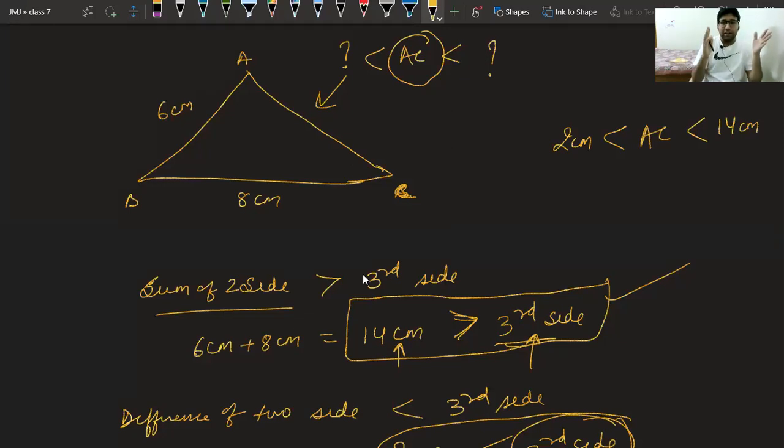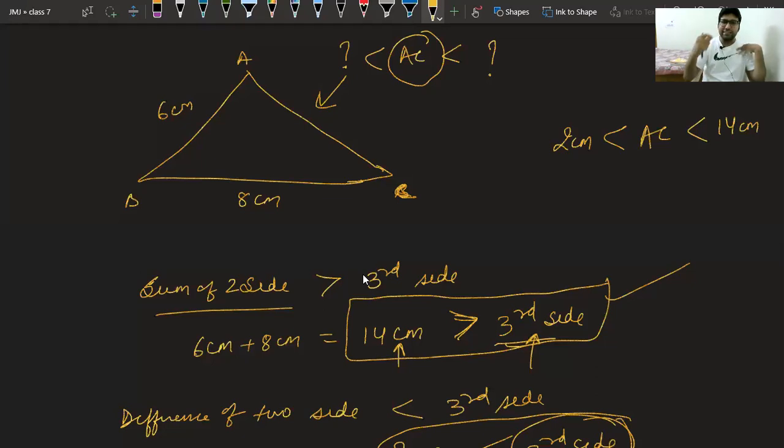If I say AC is 15, class, tell me, is it possible? No. If I say AC is 1, is it possible? No. That means what I have done is I have found a range. I have found a range between which we can have any value for AC.